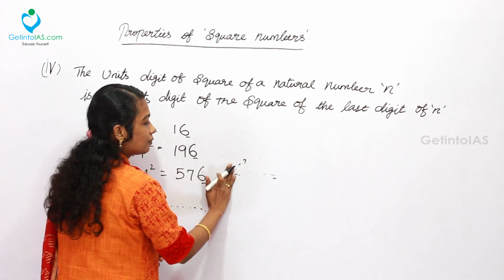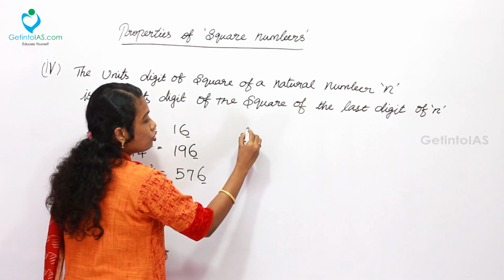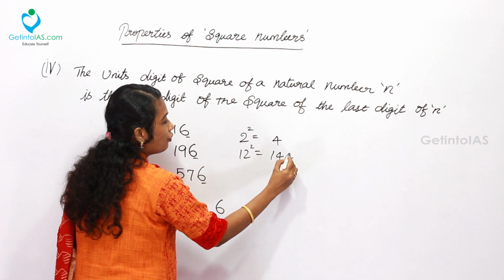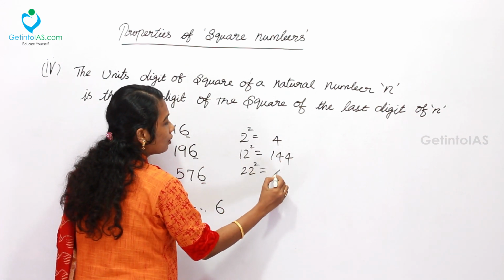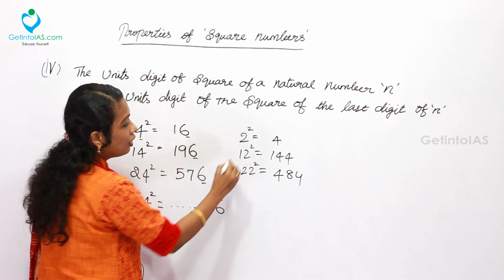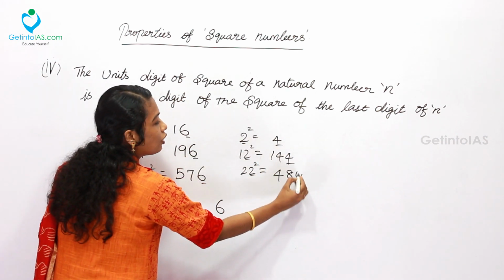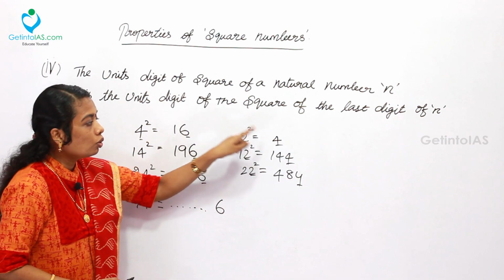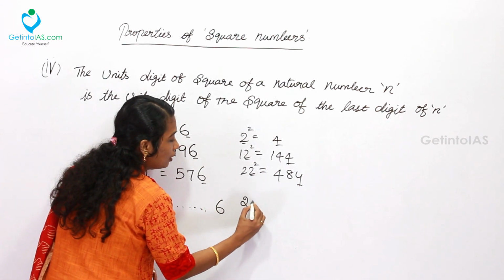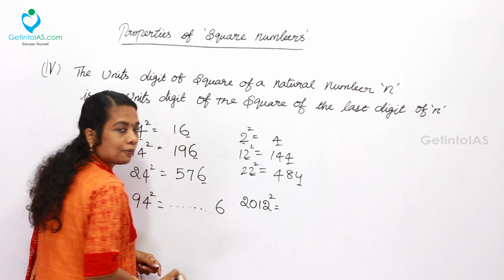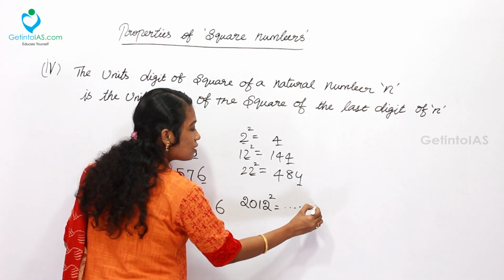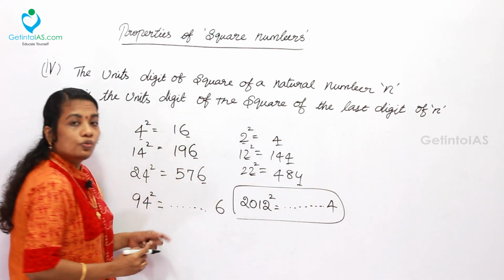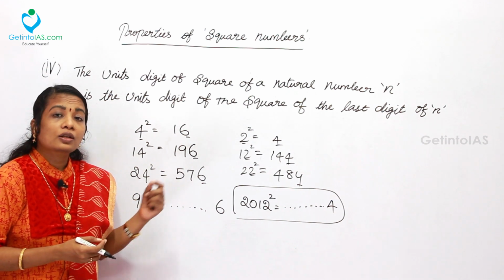One more example. Let me take 2 square, which is 4, 12 square, which is 144, 22 square, which is 484. On the left side all the units digits are the same, and on the right side you can also see all the units digits are the same. Which means any number ending with 2 will give you a result ending with 4. Say for example, 2012 the whole square. If anyone asks you about the unit digit, you can simply say any number ending with 4 is the answer. This will be very useful in solving the problems under the unit digit trick.